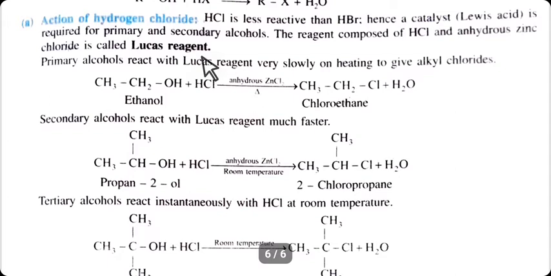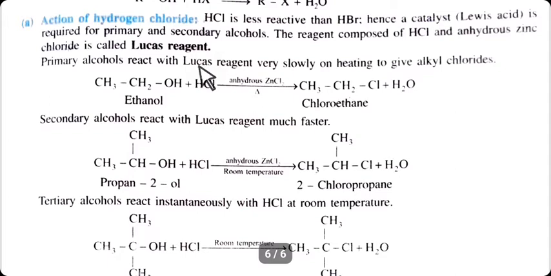Always remember, student, HCl is less reactive than HBr. Hence, we are using a catalyst, which is nothing but a Lewis acid, and it is only required for primary and secondary alcohol. So, when HCl and anhydrous ZnCl2 combine with each other, it forms Lucas reagent.